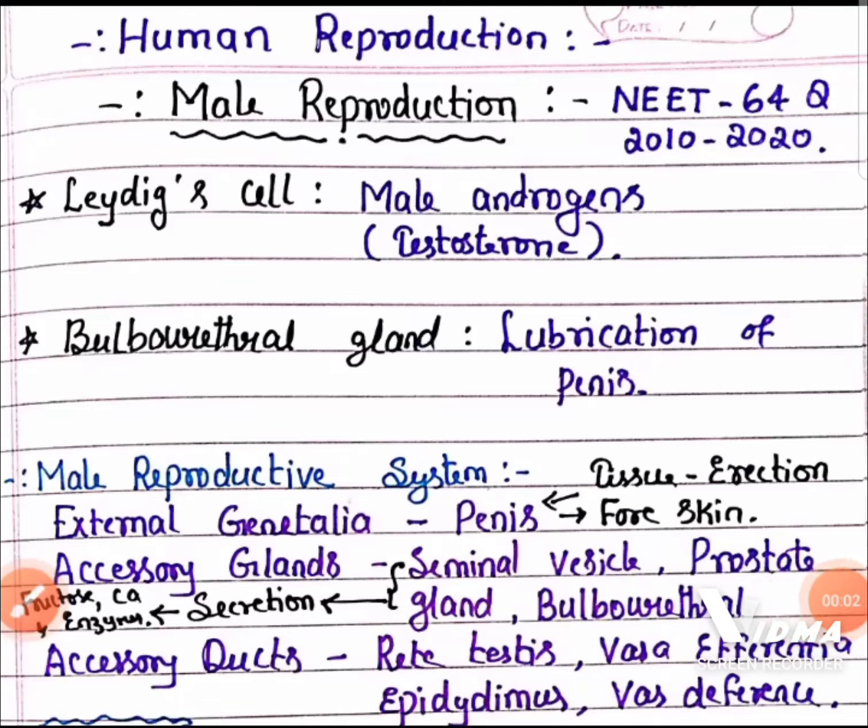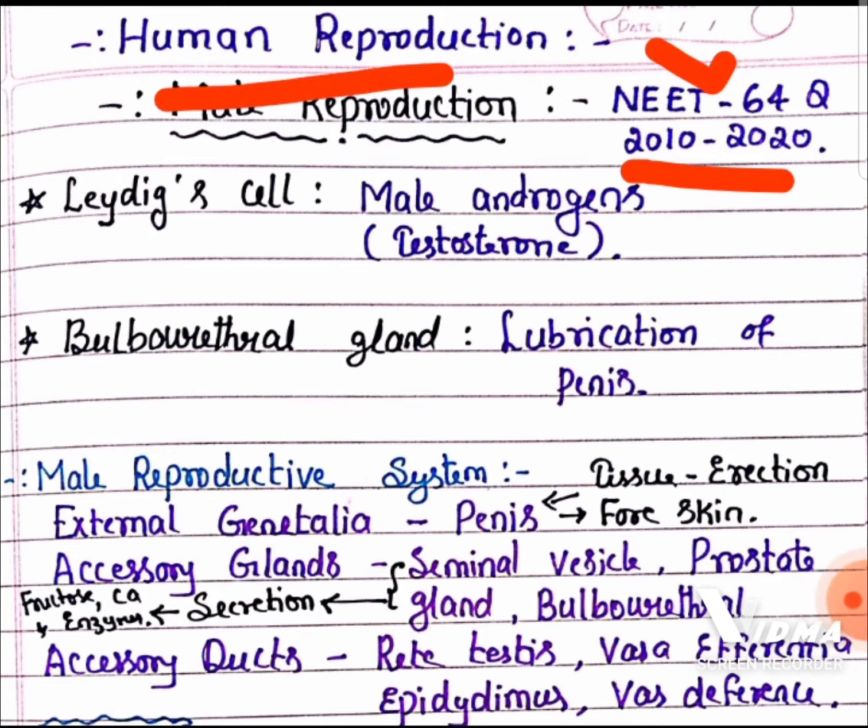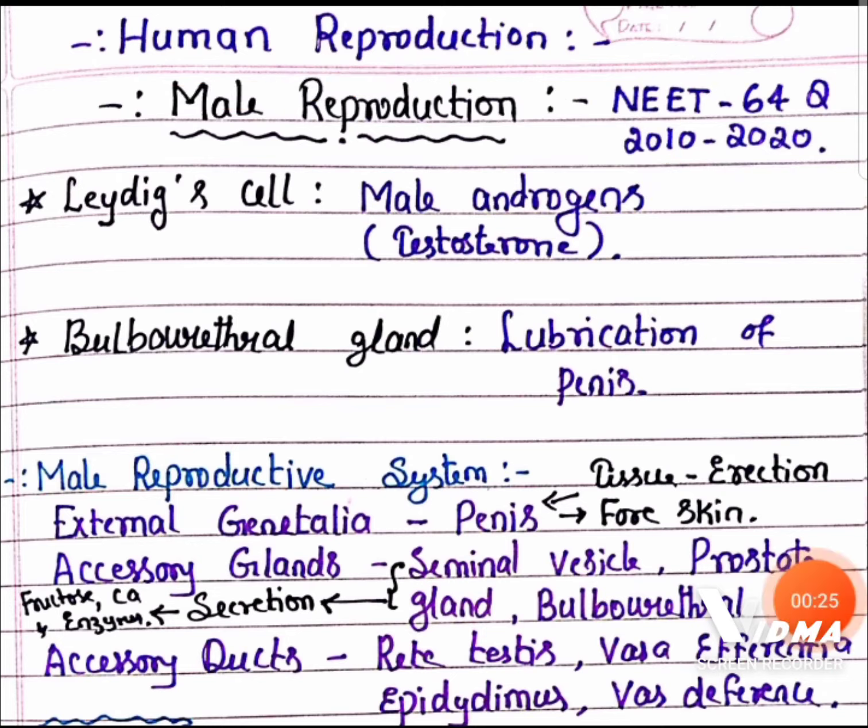Human reproduction is the ultimate important chapter for the NEET exam. In the analysis I have seen from 2010 to 2020, 64 questions have come from this single chapter. It means minimum 5 to 6 questions, or more than 5 questions, every year repeatedly from this chapter. Some topics are going to be asked. So this is the most important chapter that you should not forget.